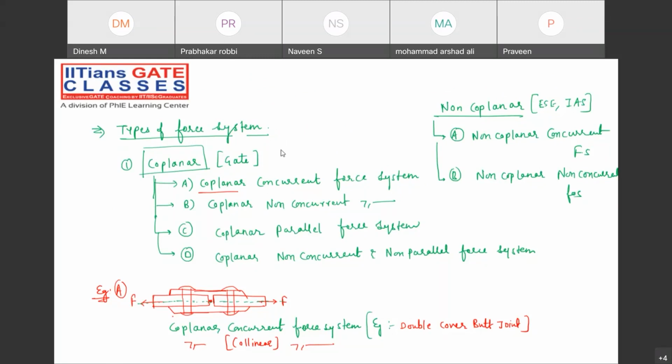See, transmissibility, very good. The principle of transmissibility means we can extend the line of action of the force anywhere along it. See, the forces are acting on this plate. Let's suppose the force F1 and the force F2. By the principle of transmissibility, we can extend the lines of action of the forces like this. Now tell me whether they are meeting at a particular point or not. Now it's clear, Praveen.